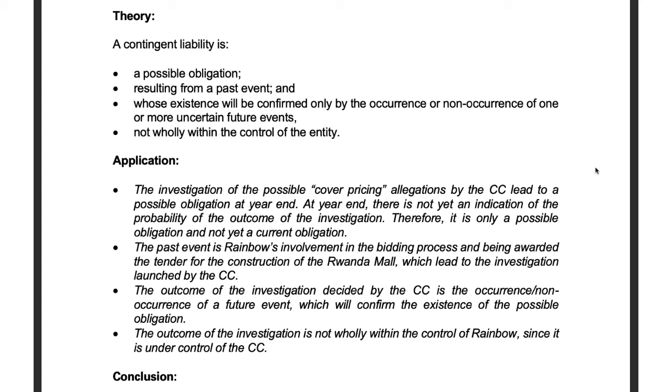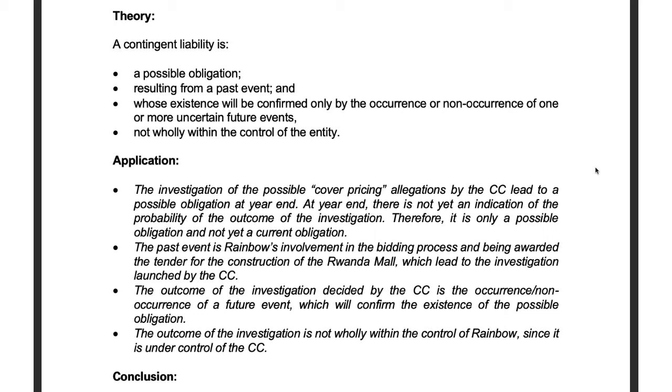Right, so we stated that this is a contingent liability, and what is a contingent liability? A contingent liability is a possible obligation resulting from a past event whose existence will be confirmed only by the occurrence or non-occurrence of one or more uncertain future events that are not within the control of the entity.